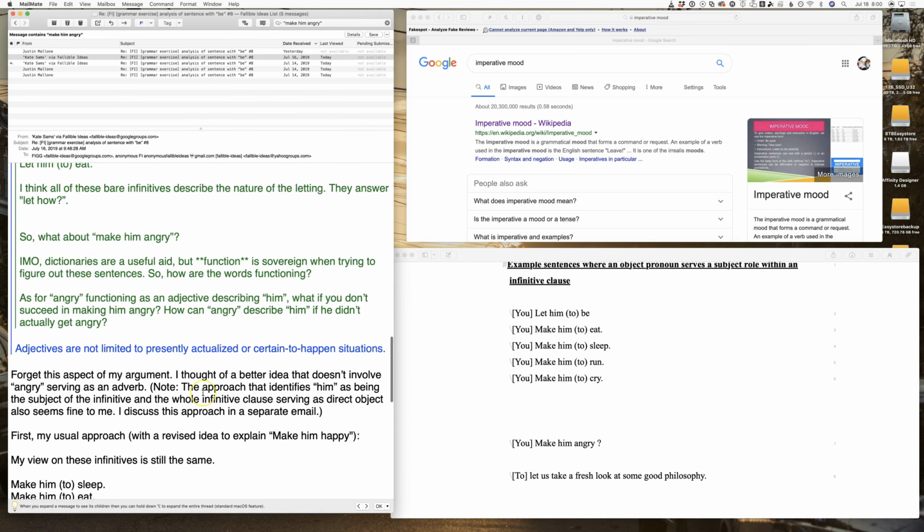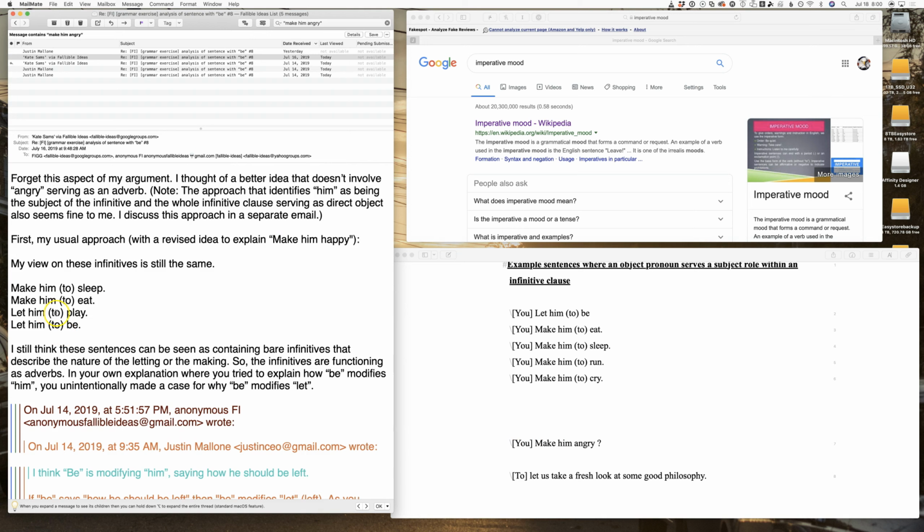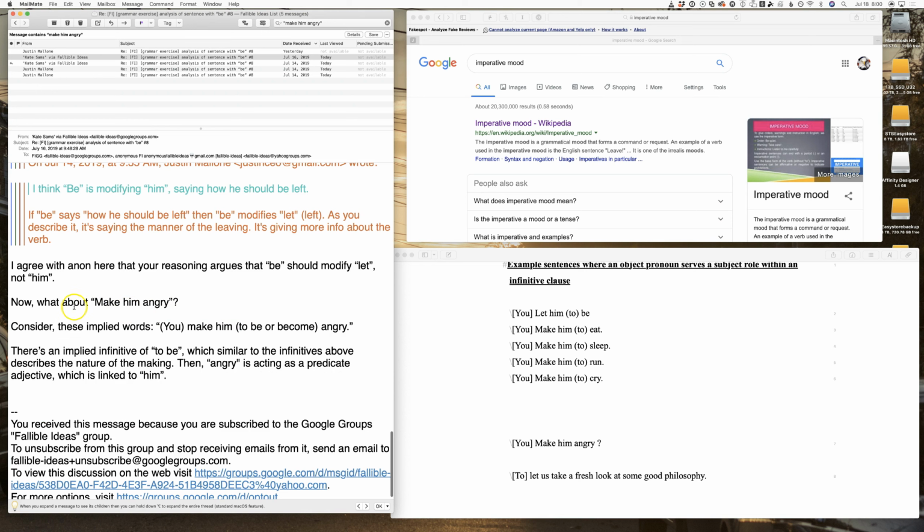So now we'll see what Kate says. So Kate, as of this July 16th post, at least, is maintaining her view that at least for these infinitives, they're functioning as adverbs. But regarding make him angry, she says, consider that is an erroneous comma, but that's fine.